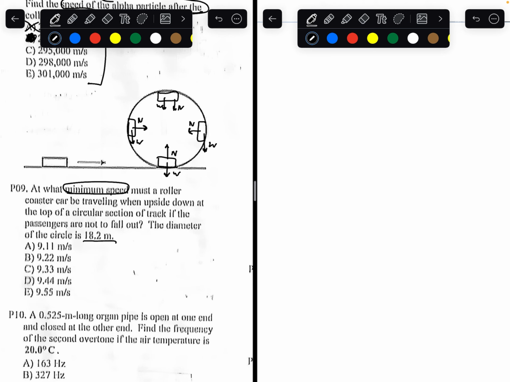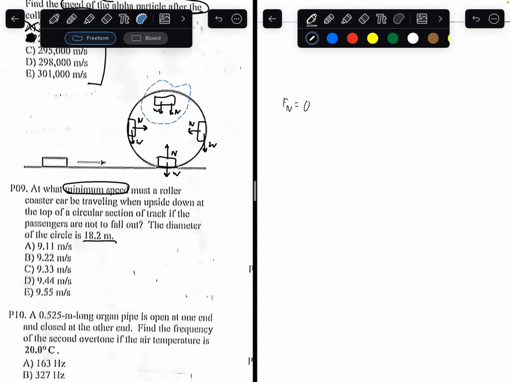But we know that at the minimum speed, when the roller coaster is just about to detach from the circle, there is no normal force because the car is essentially detached from the surface. This is the minimum speed. Anything higher and the car will have some normal force on it, so the car will actually detach. Hence, normal force, Fn, will equal 0.